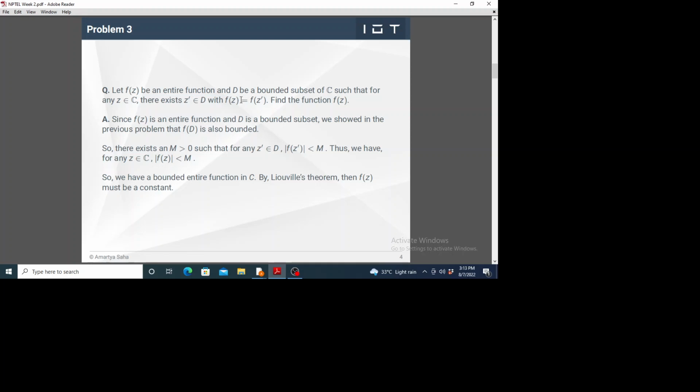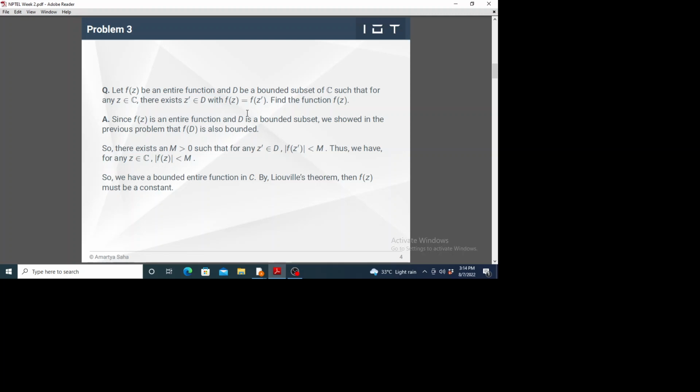Okay, so for this function, if we input a number from the domain D, the output will always be equal to the output obtained from an input that lies in the whole complex plane. So it doesn't matter whether z lies in the interior or the exterior of the bounded region D.